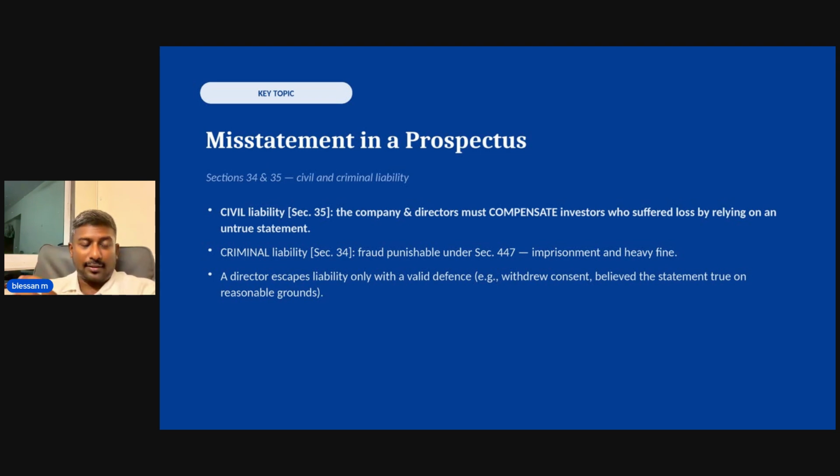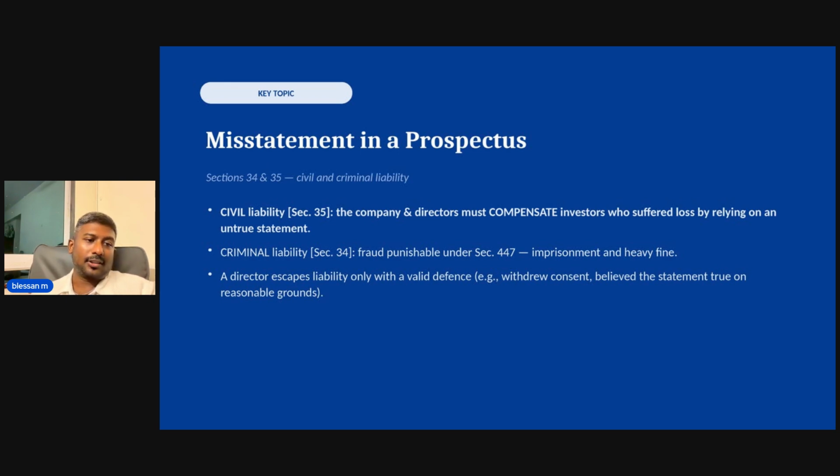So, what is the defense for the directors? A director can escape liability only if there is a valid defense, like he withdrew the consent, or he genuinely believed the statements were true. So, like I said, he might escape if there was no intention. He might escape criminal liability, but civil liability can be attracted because it would be considered negligent. So there are minimal narrow defense grounds, but still I would say for the